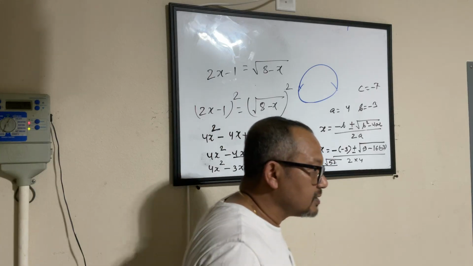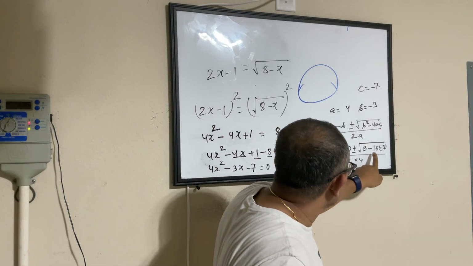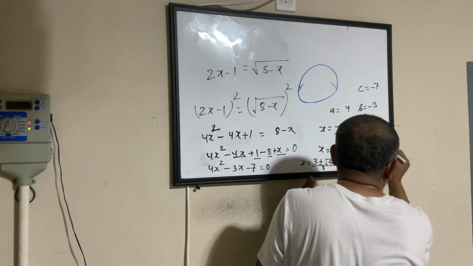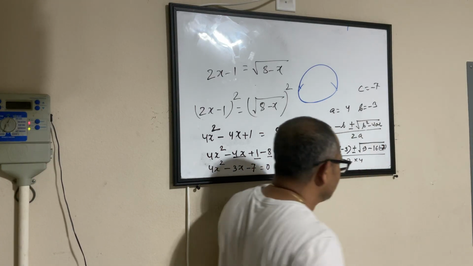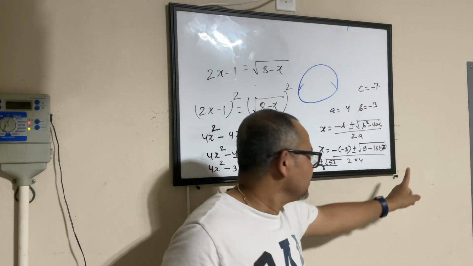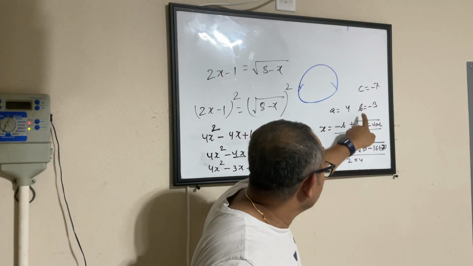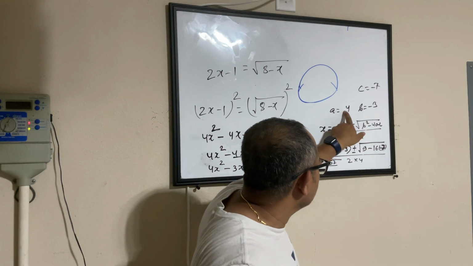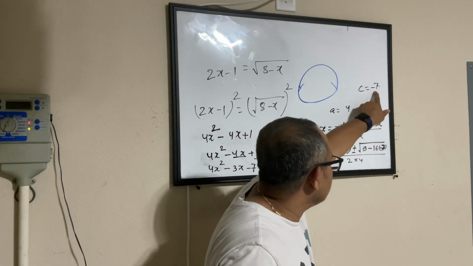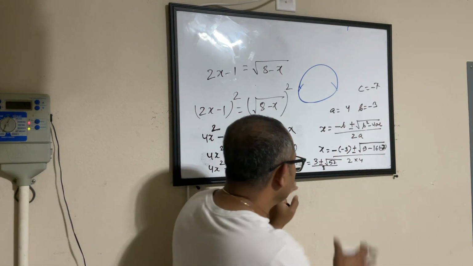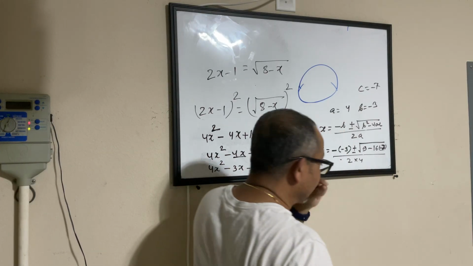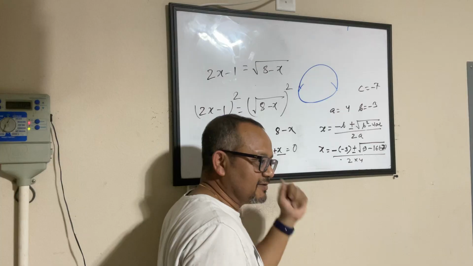Wait, you put b instead of c for 4ac. 4 is c. Put negative 3, yeah, instead. That's why I was thinking, why not taking a perfect square kind of scenario? Okay, yeah, thank you. So b square, minus 3 square, is 9, minus 4a, 4 into 4 is 16, into c is minus 7. So now this might help me make my life a little easier. That's why I was thinking, how do I get a square root of 57?